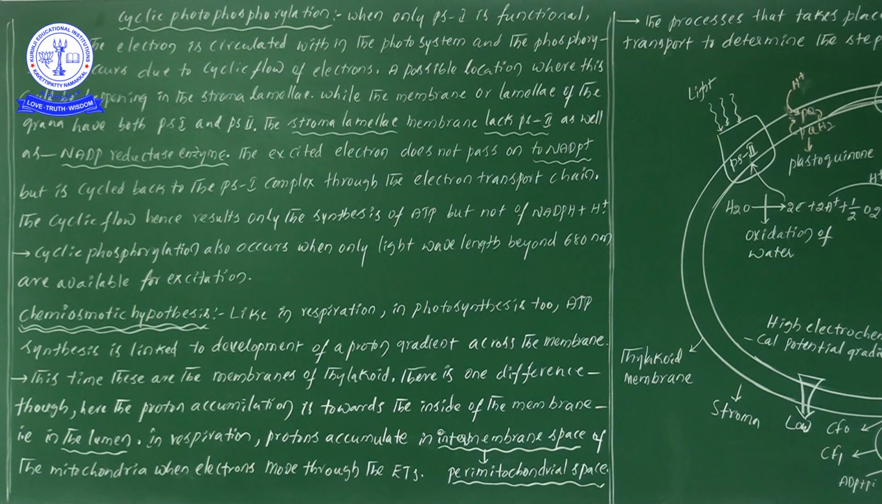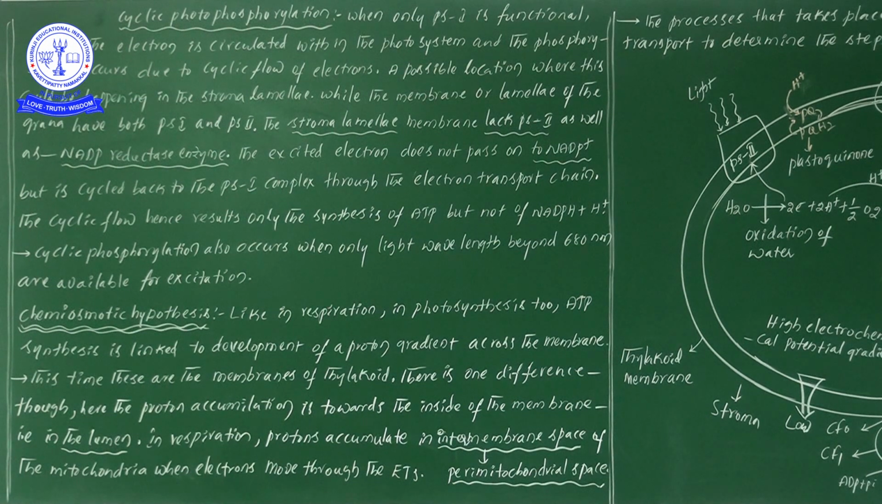Stroma lamellae is nothing but the connection link between the two grana. One more time, what is the connection link between the two grana? That particular link or connection place we take as stroma lamellae. This stroma lamellae membrane lacks, means is absent of, PS2 as well as the NADP reductase enzyme. So in stroma lamellae there is no involvement of PS2 and no presence of NADP reductase enzyme.